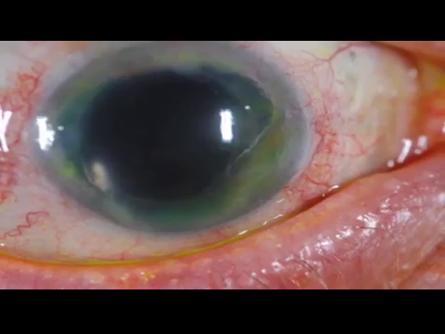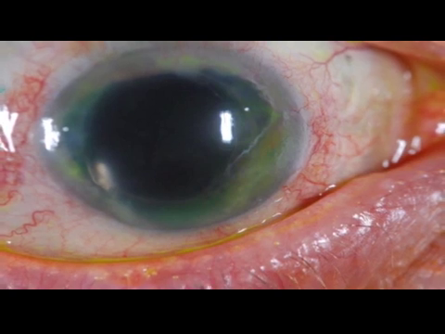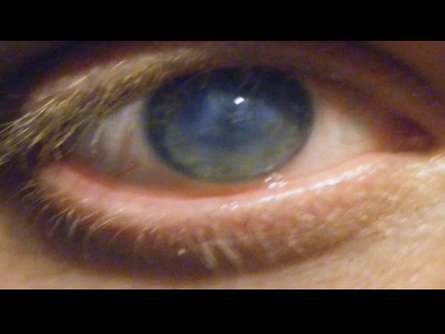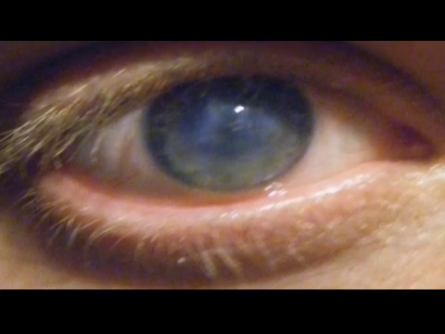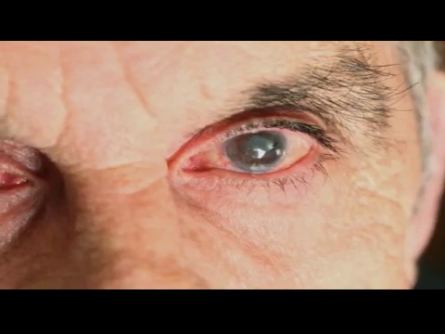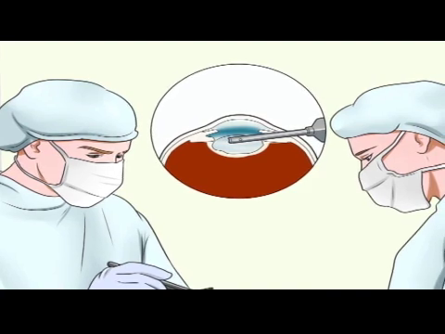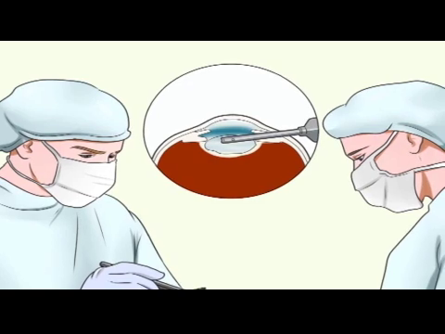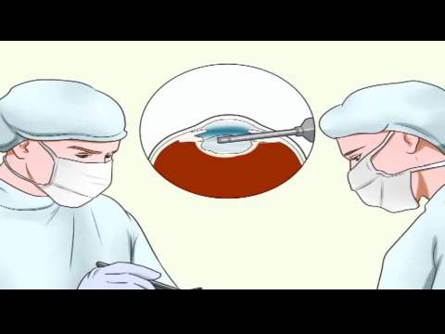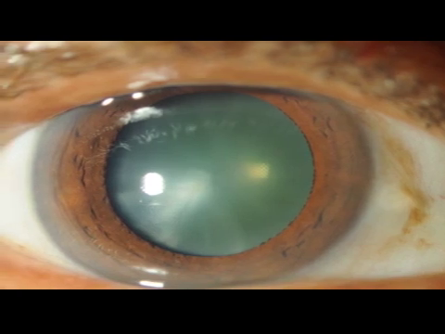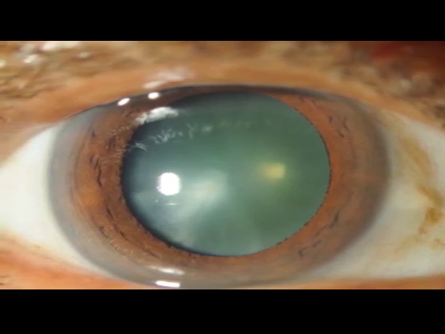If the lens is cloudy from a cataract, the image striking the retina will be blurry and the vision will be blurry. The extent of the visual disturbance is dependent upon the degree of cloudiness of the lens. Cataracts are very common in older people. By age 80, more than half of all Americans either have some degree of cataract or have already undergone cataract surgery in one or both eyes. By age 95, this percentage increases to almost 100%.